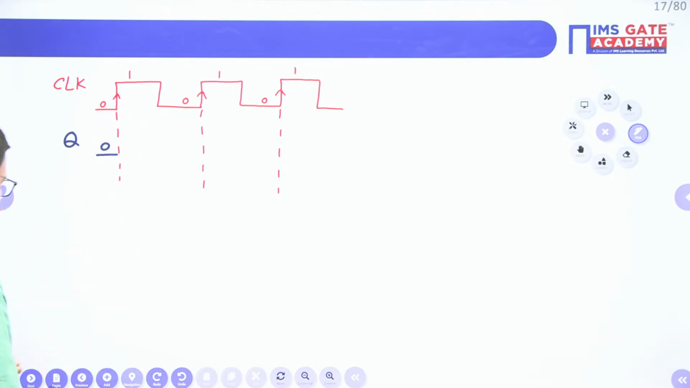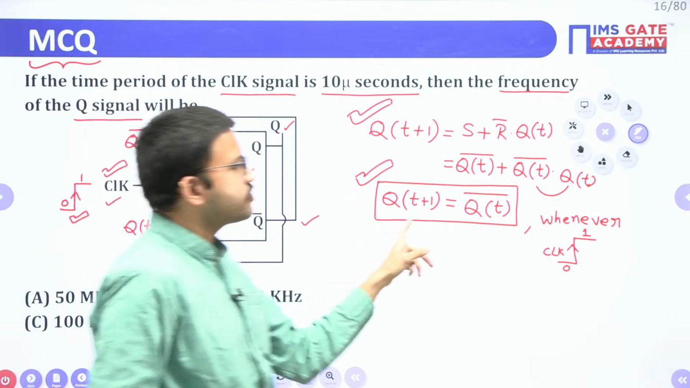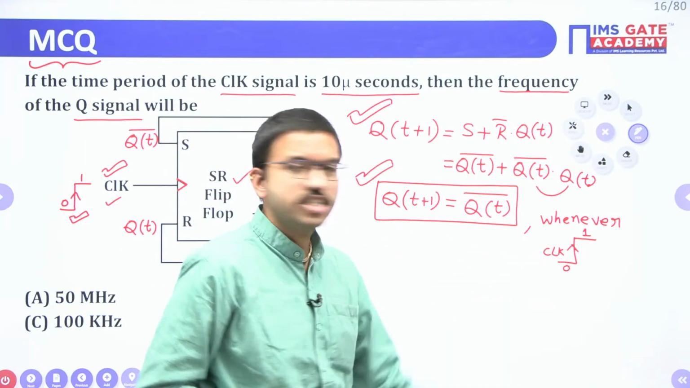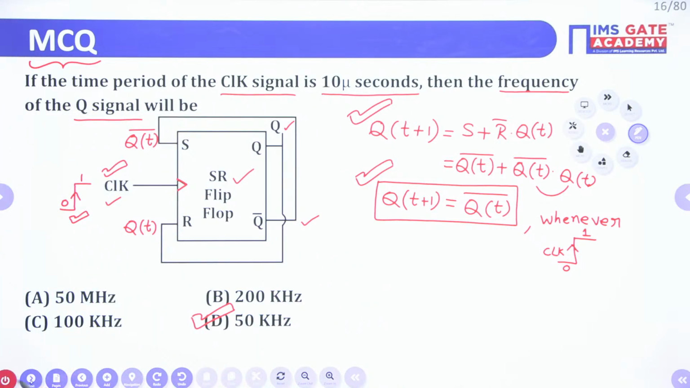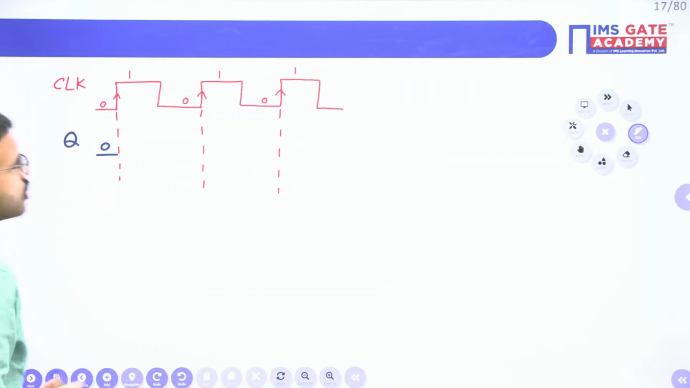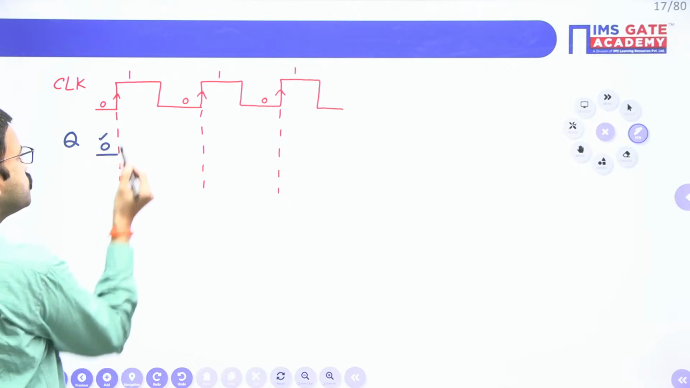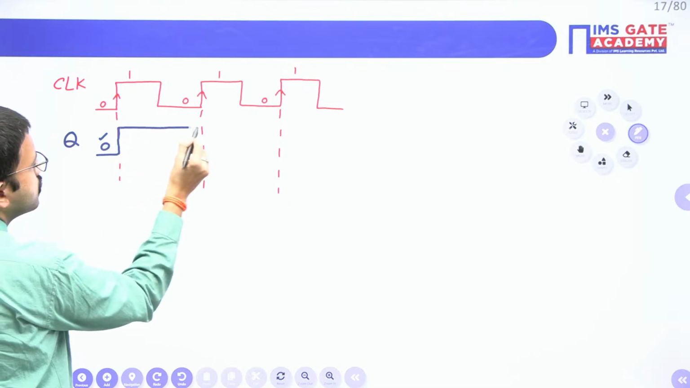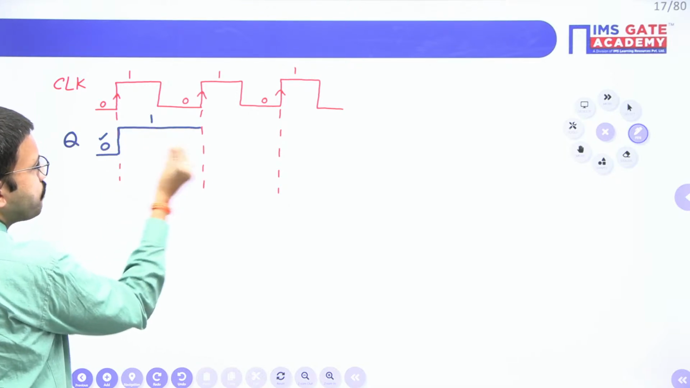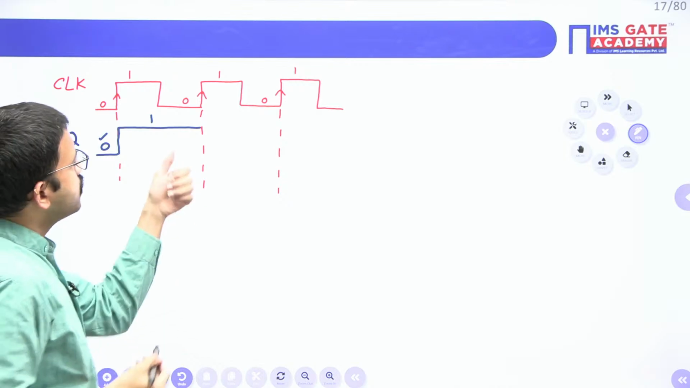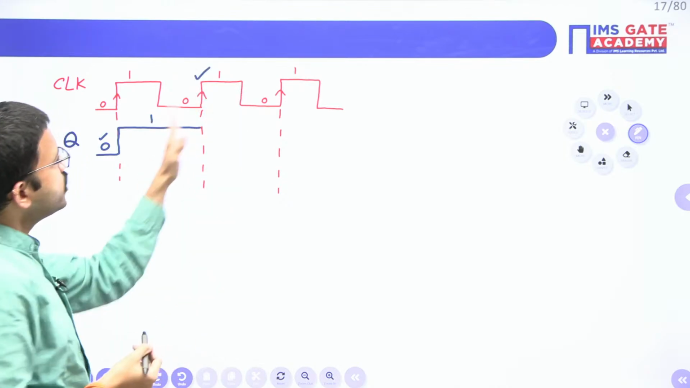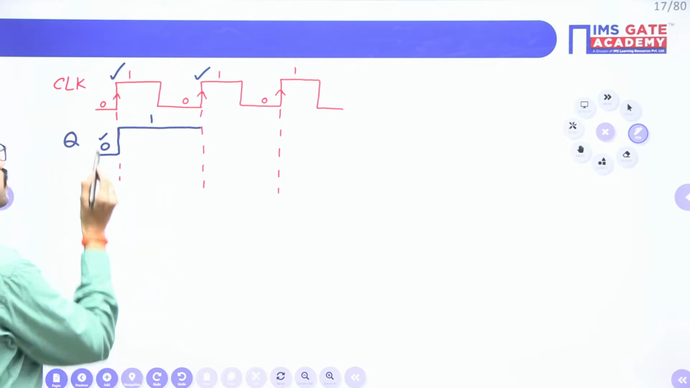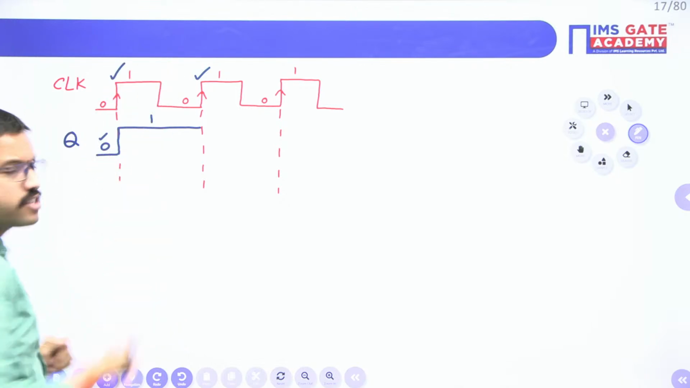So here the first time I am getting a positive edge of the clock signal. Just now we got the equation Q of t plus 1 equal to Q of t bar whenever you are getting a positive edge of the clock signal. So the earlier value is 0, now it will become 1. This value will remain until you get the next positive edge. Since the first positive edge of the clock signal came, that time only the output got complemented.